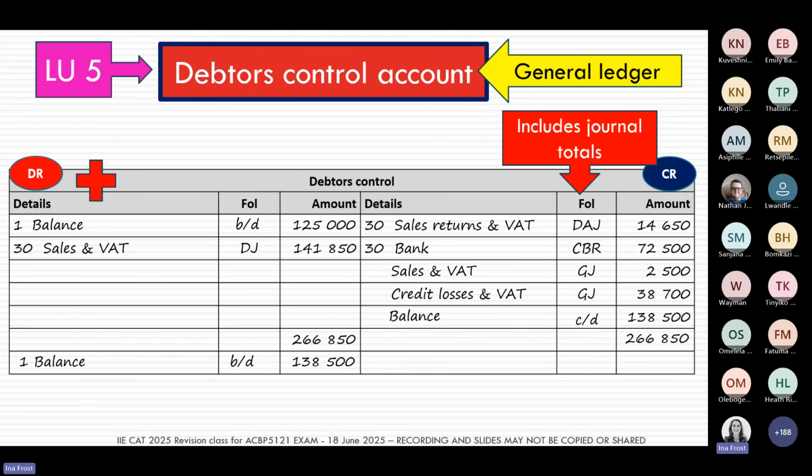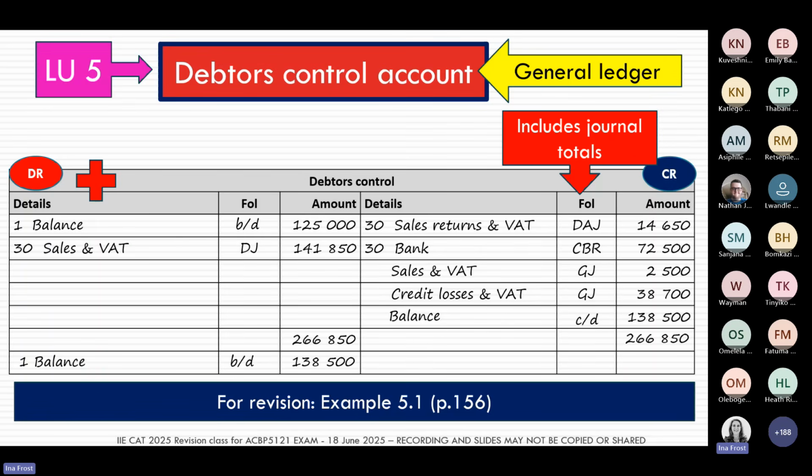All I can see here is my total credit sales, my total sales returns. So I can only see the totals of the transactions that took place during the month. And again, you can go and have a look at that all-important example 5.1 if you want to have another look at a Debtors Control account.